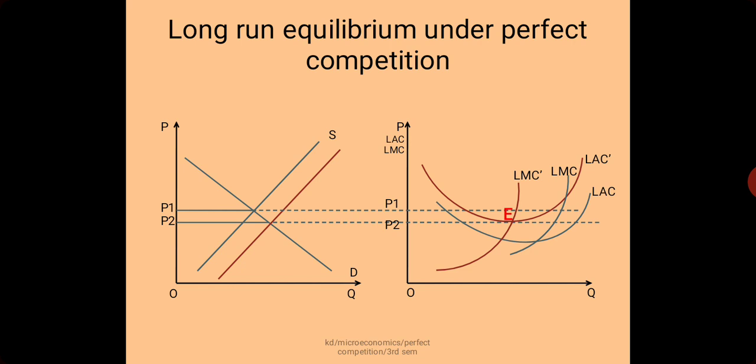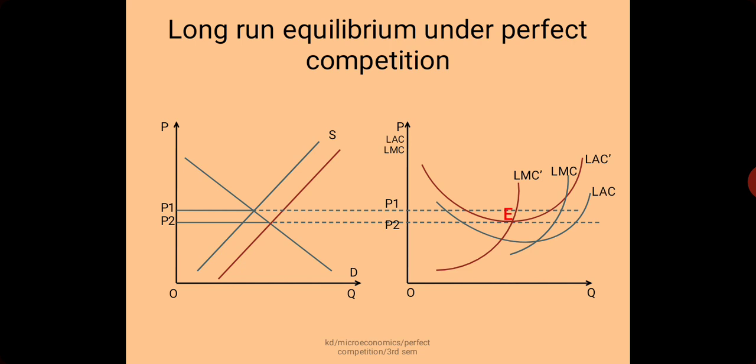In this market structure it has been assumed that all the individual firms are identical with respect to their demand structure as well as their cost structure. So long run equilibrium of individual firms also ensures long run equilibrium of the industry.